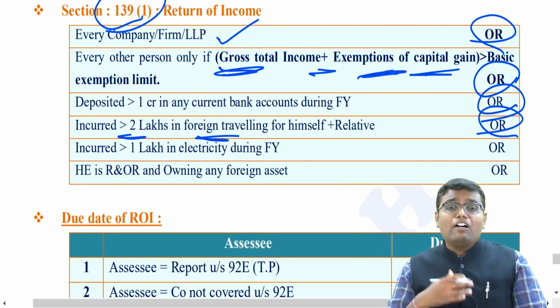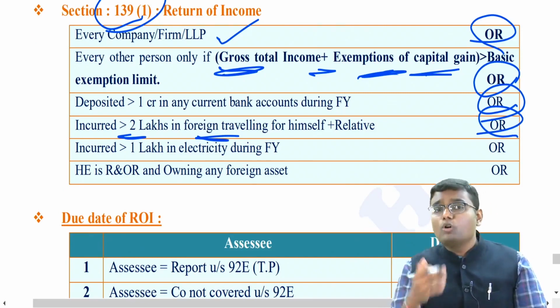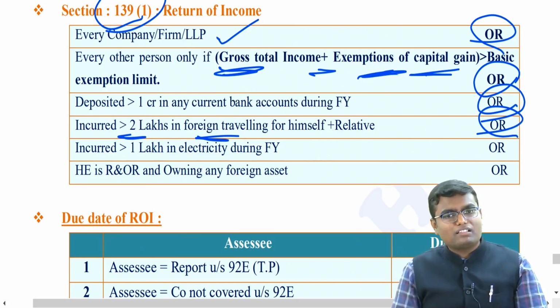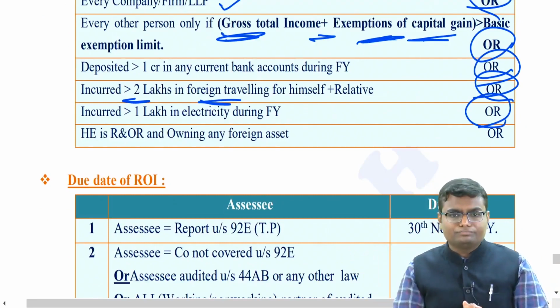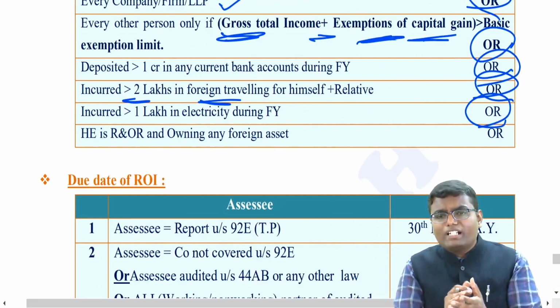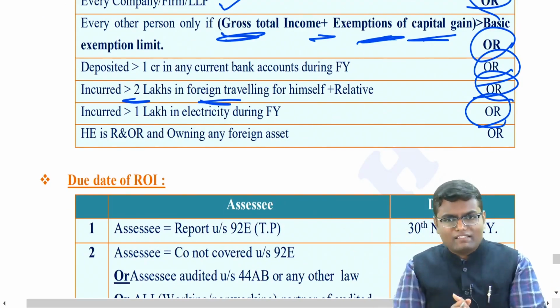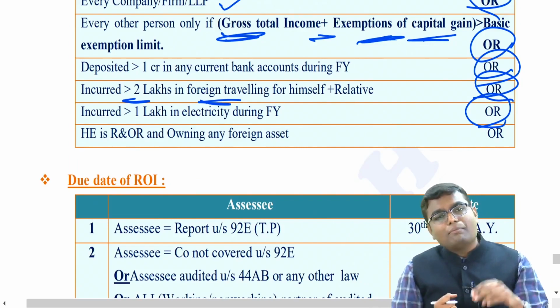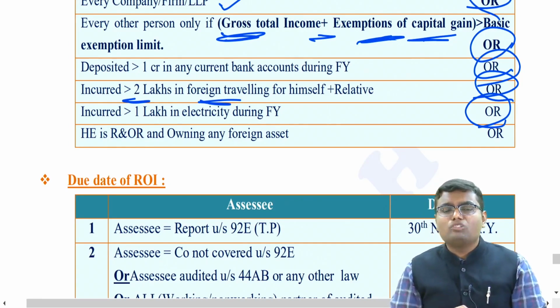Or I have paid electricity bill for my house or my office of more than 1 lakh during the previous year, I am supposed to file the return of income. Or let's say I am not covered in any of these provisions, but I am a resident and ordinarily resident, and I have any foreign asset, including any financial asset outside India, I am compulsorily required to file my return of income. So these are the 5 cases wherein compulsorily I have to file the return of income.